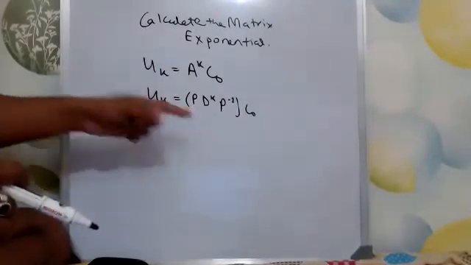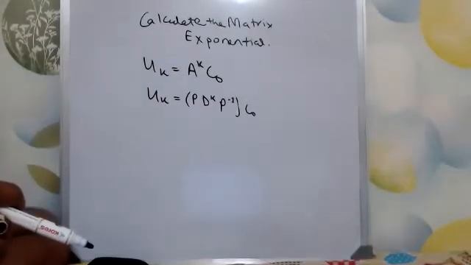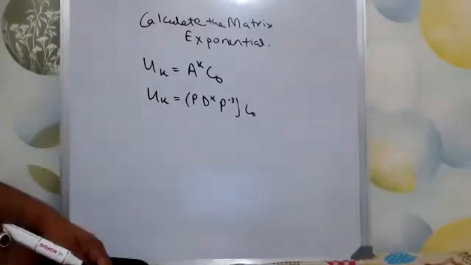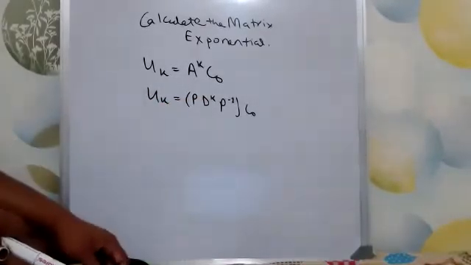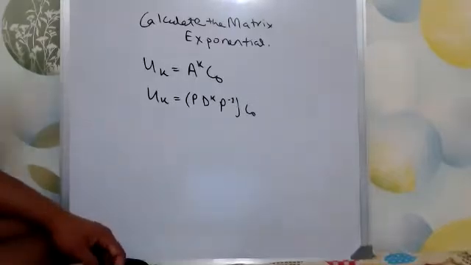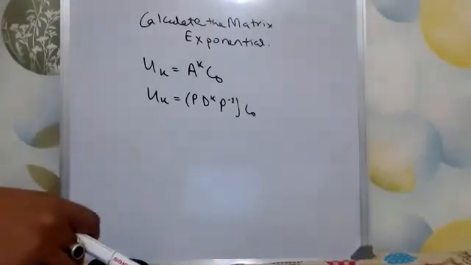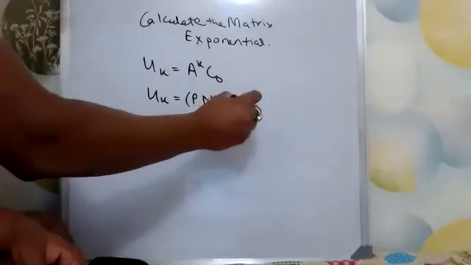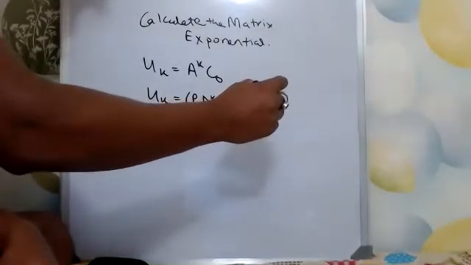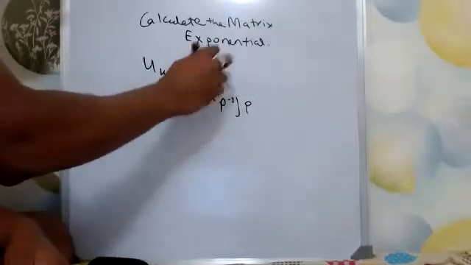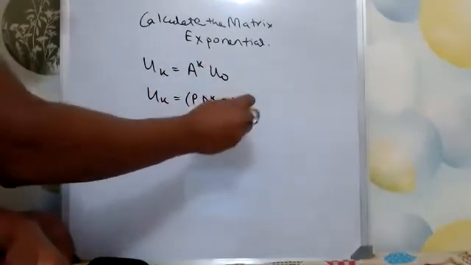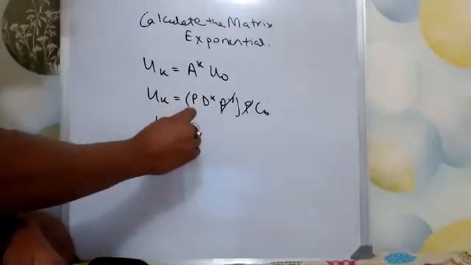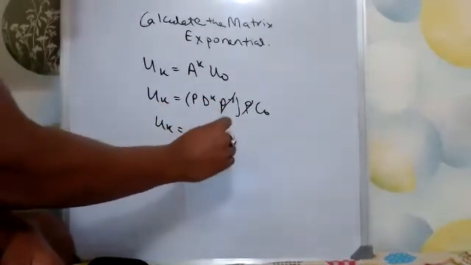A to the power k can be represented as P D to the power k P inverse. This is the matrix eigen decomposition of A, and it is only possible when all the eigenvectors of A are independent. Then if you remember, we could write this U0 as P into C0. This P P inverse got cancelled, and Uk was equal to P D to the power k into C0.